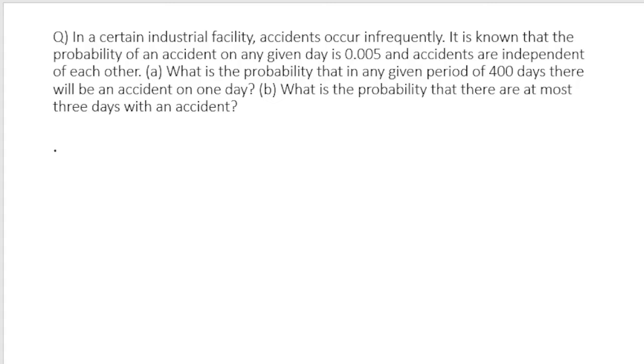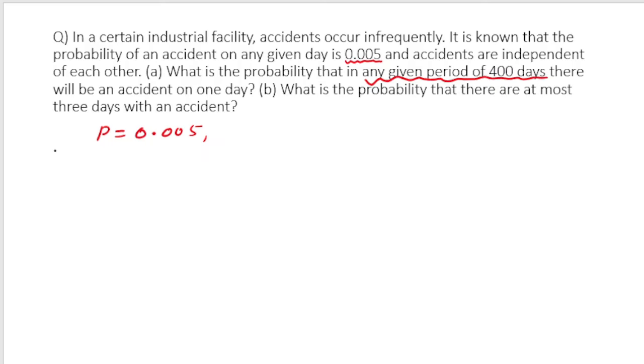It is known that the probability of an accident on any given day is 0.005. So the information available with us is that the probability of an accident is 0.005, and accidents are independent of each other, right?